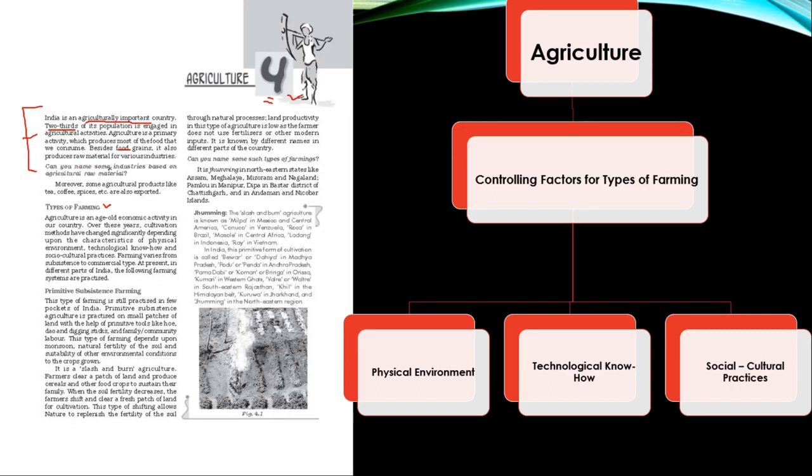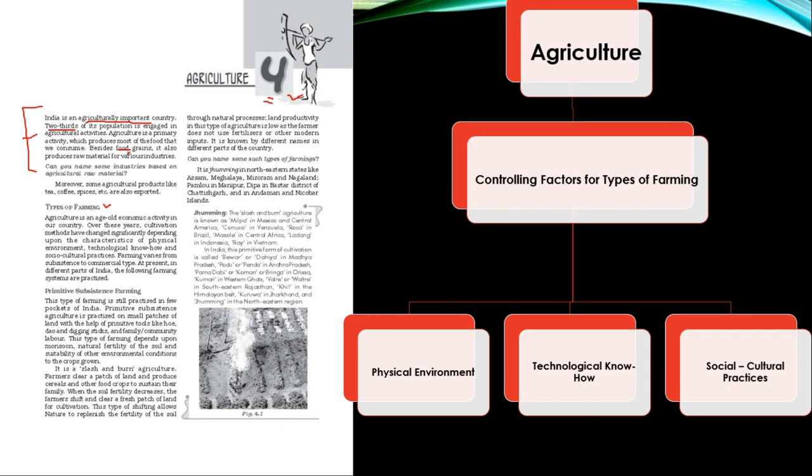Especially for a country like India, which has mainly an agrarian economy and where 2/3 of the population, more than 65%, is engaged in agriculture, agriculture is said to be the mainstay of the Indian economy. It is the primary activity, and the food which we consume, the food that is distributed to the people of our country, is produced through this art and science called agriculture.